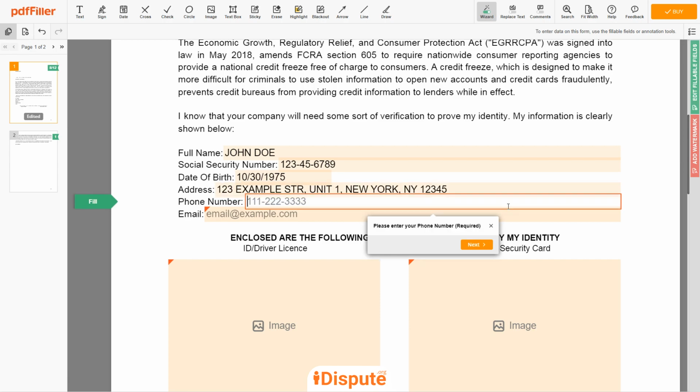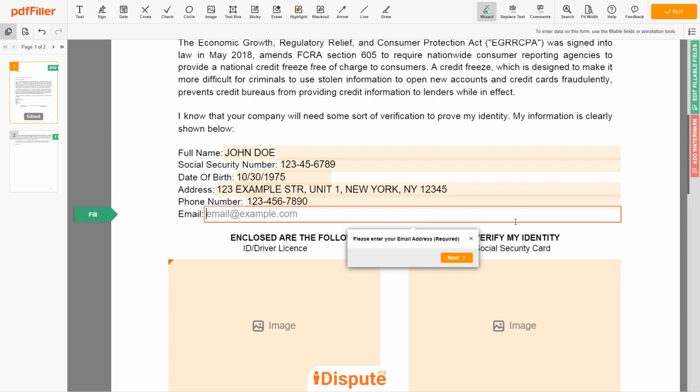Next, enter your phone number, 123-456-7890. And an email address you own. example@example.com.